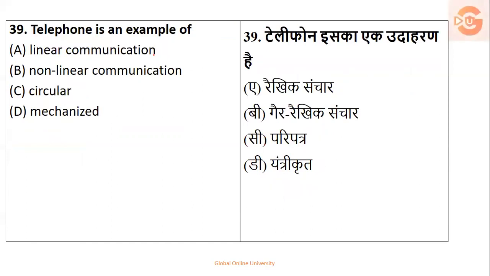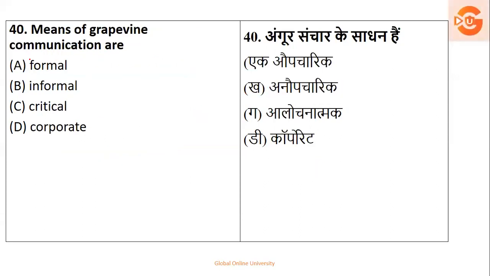Next, telephone is an example of what? Linear, non-linear, circular, mechanized. Be careful. Telephone is linear. It's one-way communication. So telephone is an example of linear communication. Next, means of grapevines are. We know that grapevine is which type of communication? It is not formal, not critical, not corporate.